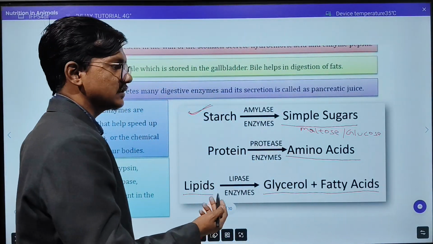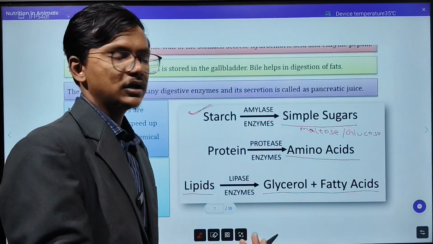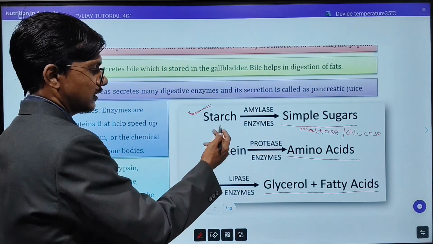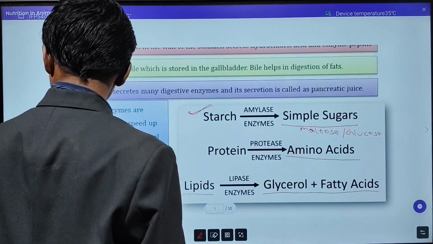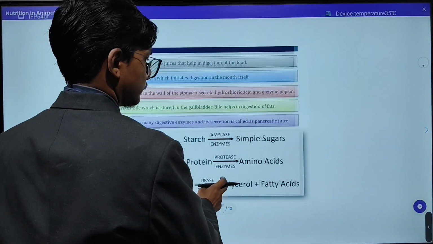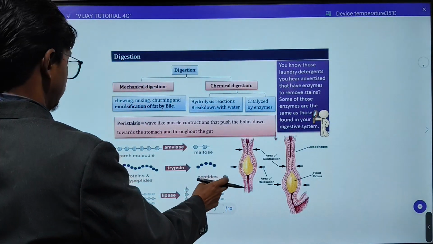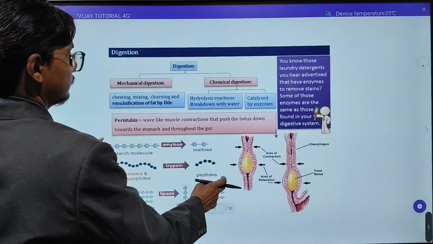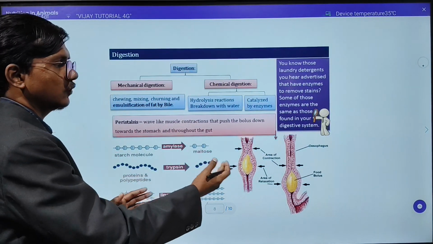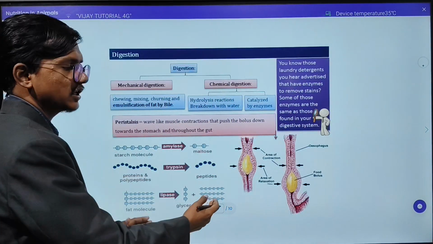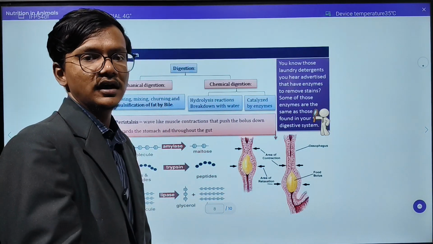So why only these three? Because our food consists of these three basic biomolecules. That's why starch, protein and lipid digestion have been shown here. So this is the complete digestion till now. Whatever we have discussed, it is your flow chart. You can see this and understand, and if you have any doubt, you can ask me in the comment section.